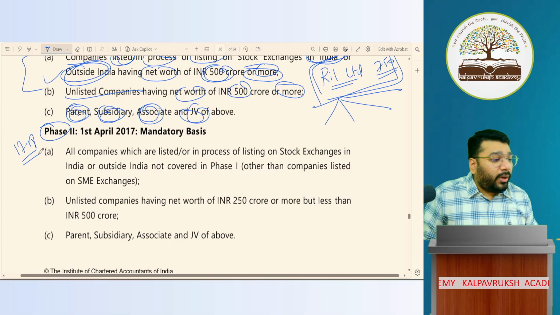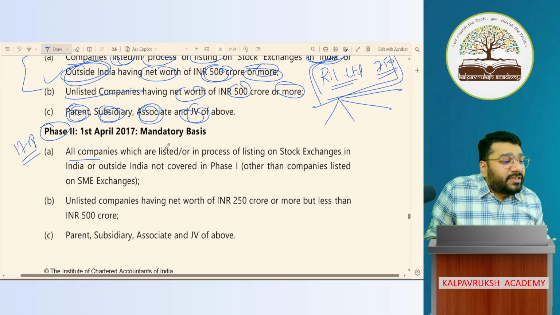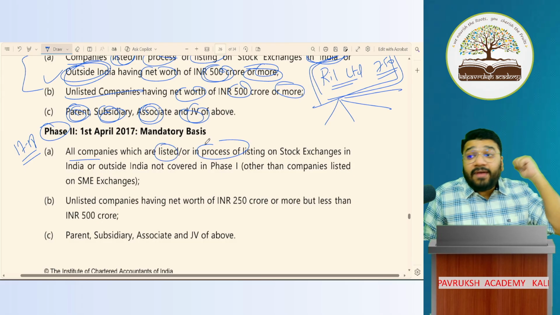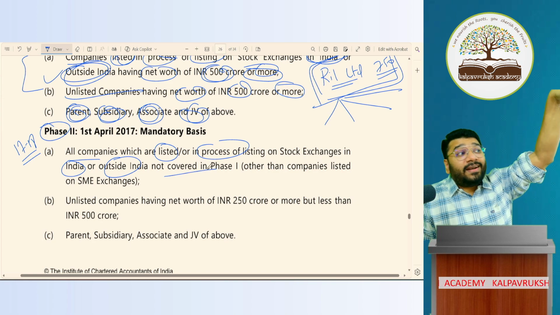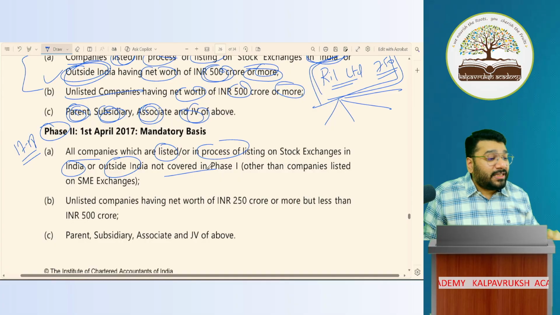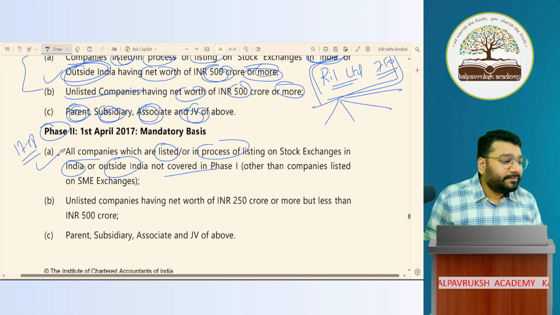So in 17-18, what they said is, all companies which are listed or in the process of listing, either in India or outside India, which are not covered in phase 1, will be covered here. So who's not covered there?